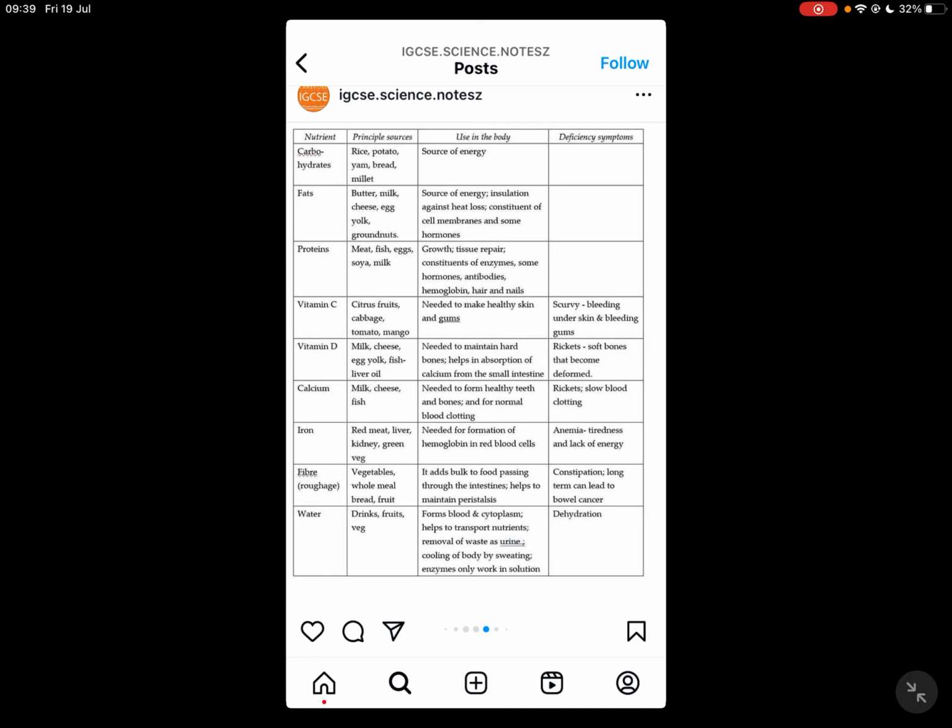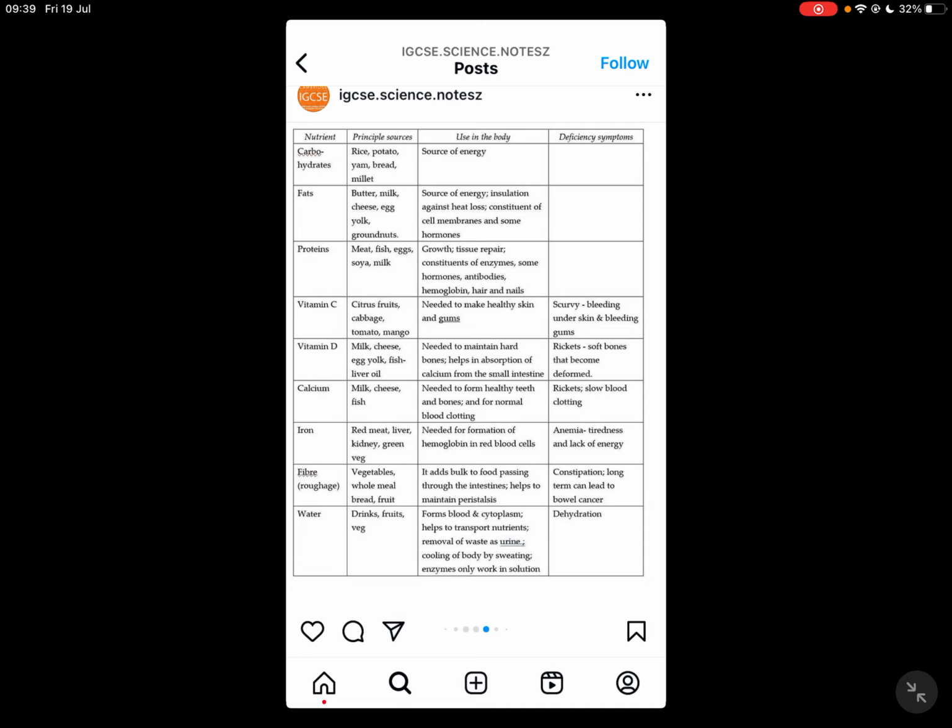Iron is found in red meat, liver, kidney, and green vegetables. It is needed for formation of hemoglobin in the red blood cells, and anemia, which is tiredness and lack of energy, is the deficiency. Fiber is found in vegetables and wholemeal bread. It adds bulk to food passing, and constipation is the deficiency.